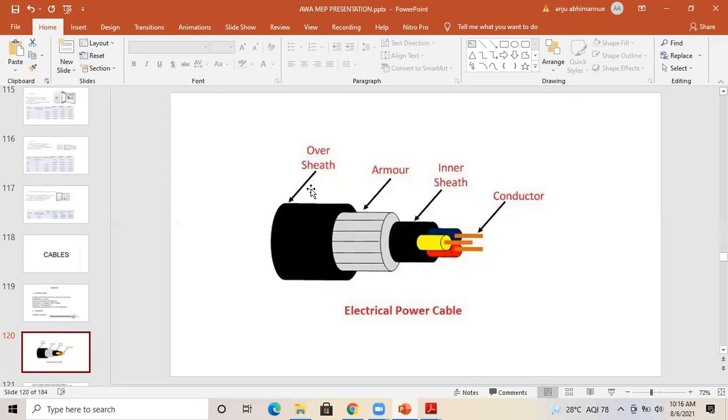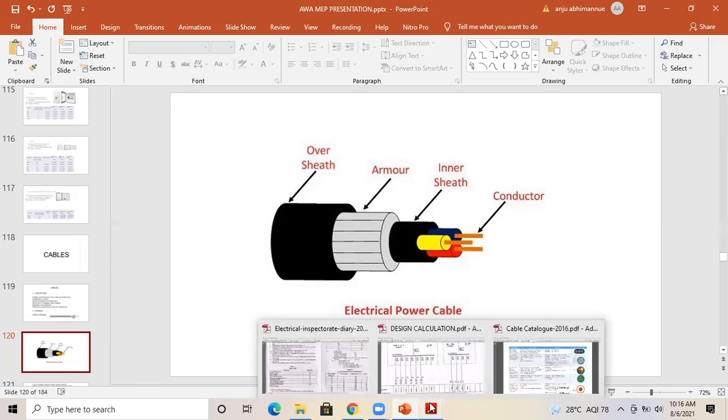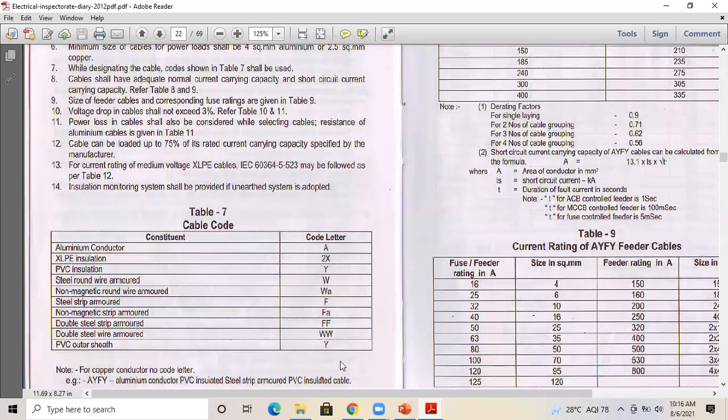So if I'm taking an aluminum conductor with XLPE insulation, steel round wire armored and PVC outer sheath, I am again repeating the question. I'm taking a conductor with aluminum, insulation is XLPE, steel round wire armored, PVC outer sheath. Can anybody type the format in the chat box?